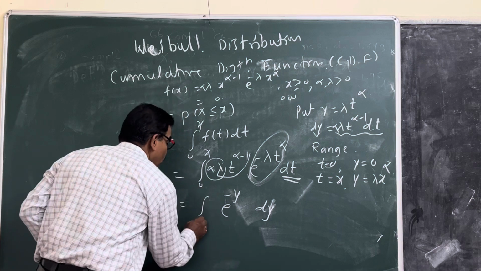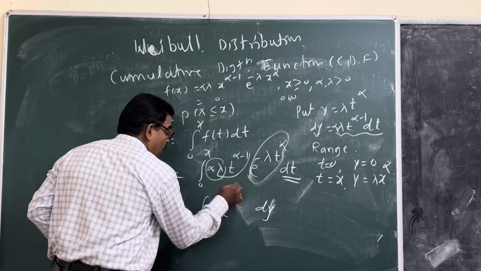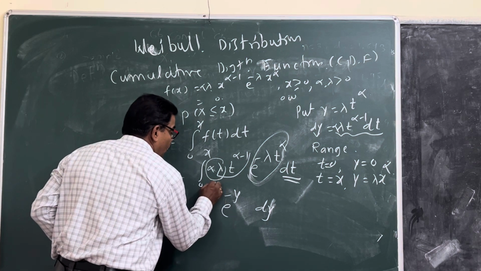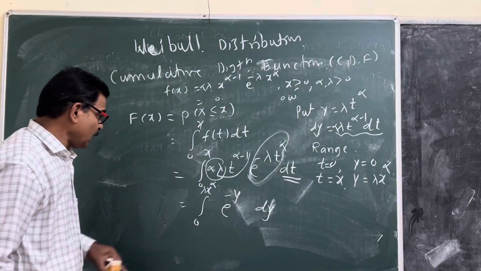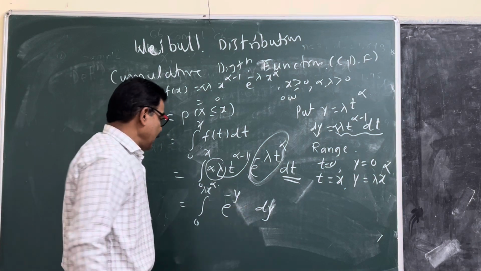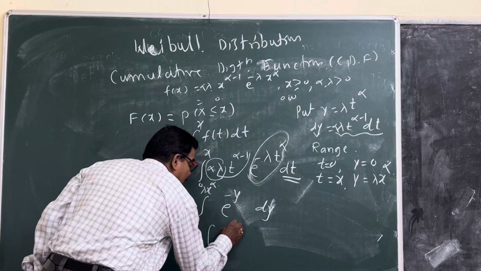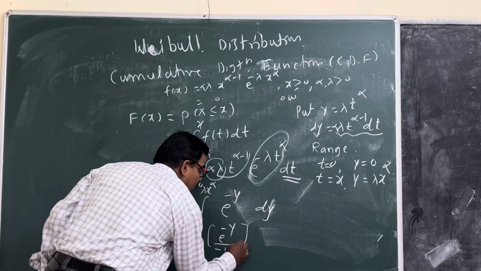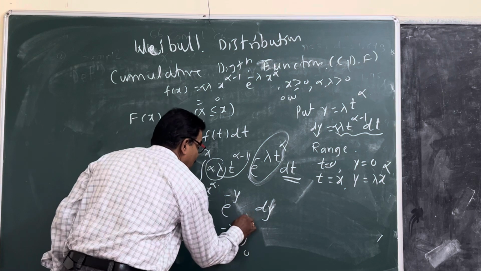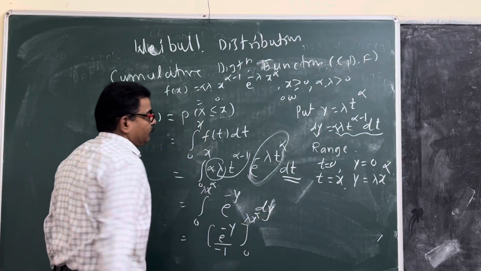So the range is 0 to lambda x raised to alpha. Then integrate: the integration of e raised to minus y is e raised to minus y divided by minus 1, over the range 0 to lambda x raised to alpha.